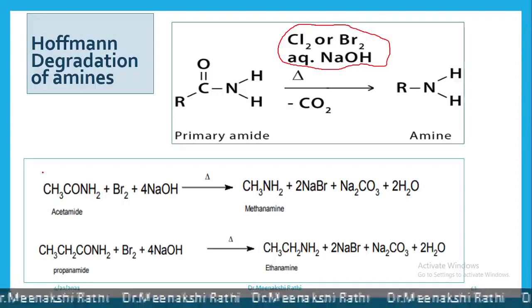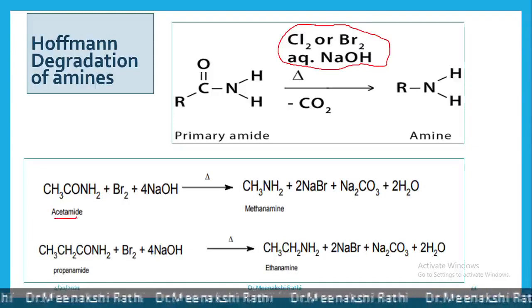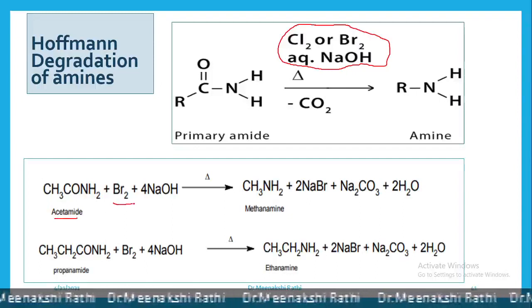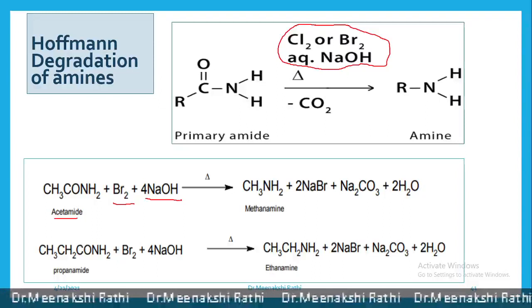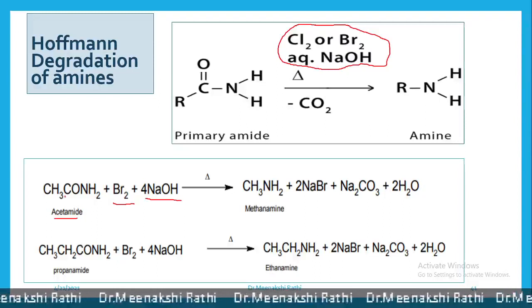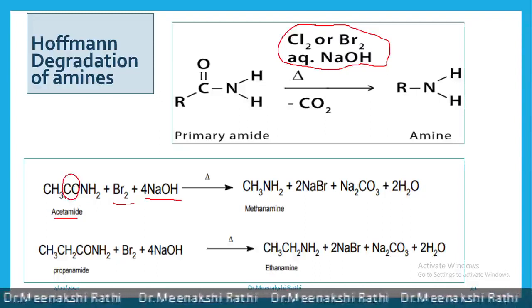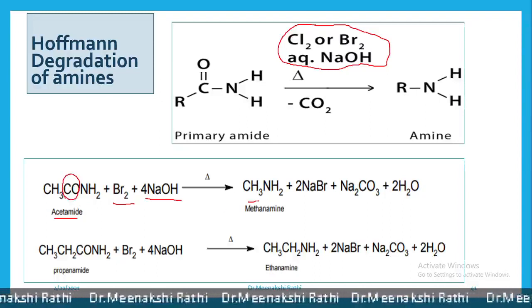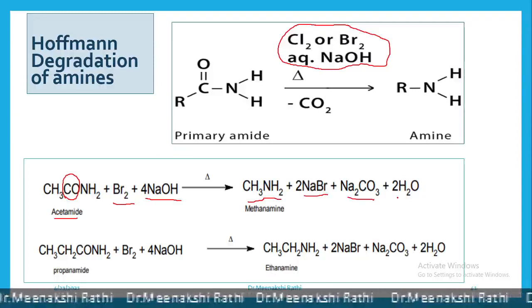See here, when acetamide CH3CONH2 is reacted with bromine and aqueous NaOH, here this carbonyl group is removed as carbon dioxide. So we get CH3NH2, 2NaBr, Na2CO3 and 2H2O.